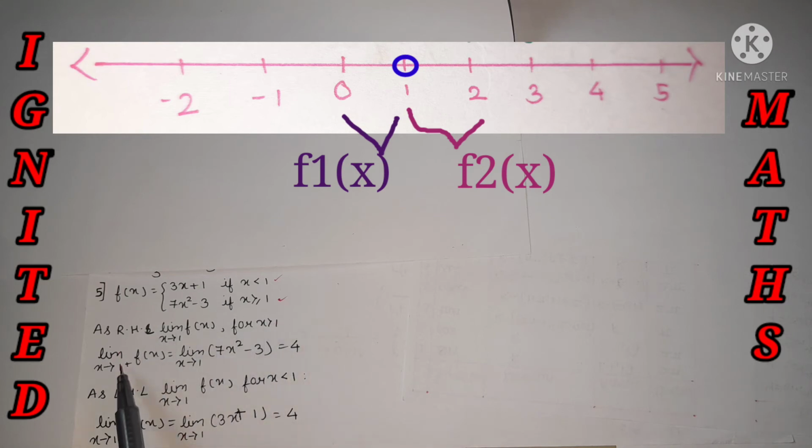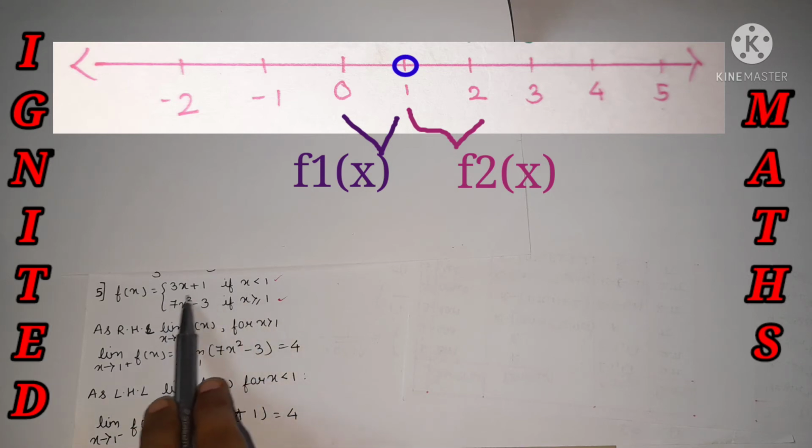We represent it as plus if we are doing the RHL, and if we are doing the LHL, then we represent it as a minus. The function for x greater than 1 is 7x square minus 3. Just put the value over here, substitute it, and we got the answer.